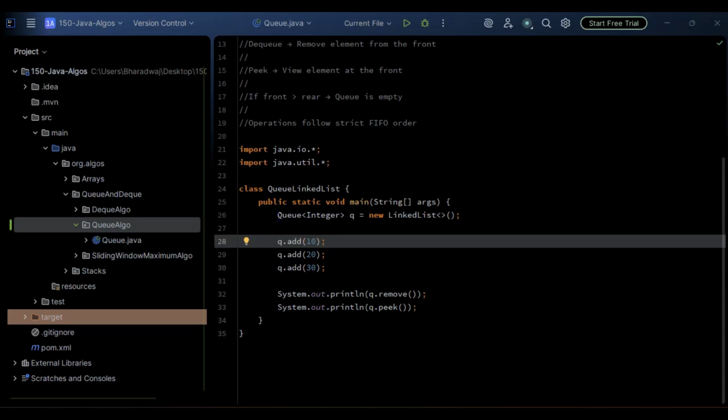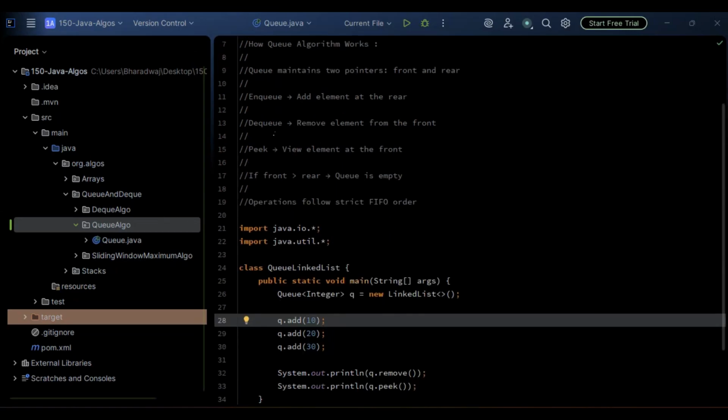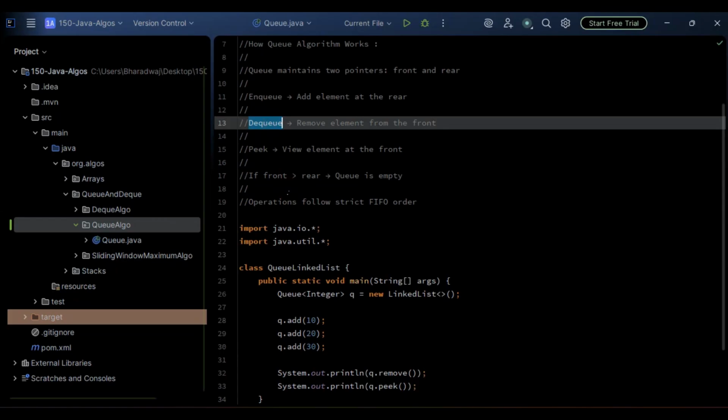Next, we will be discussing about the DQ, right? Not this DQ actually. This DQ is nothing but this one, for removing the element. We'll be having the type of queue called DQ, nothing but the double-ended queue. So that we will be discussing next.